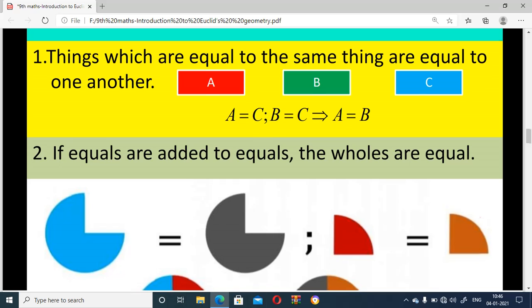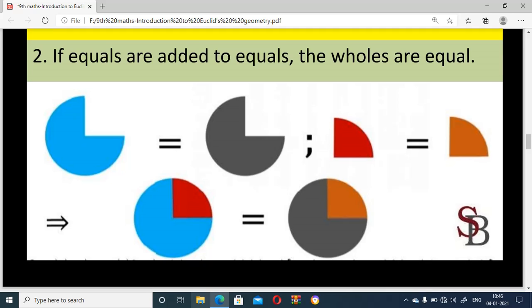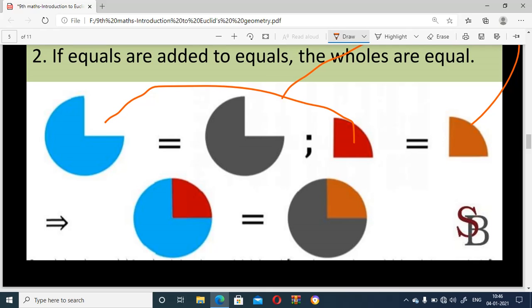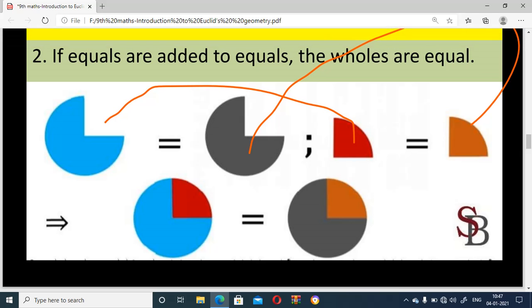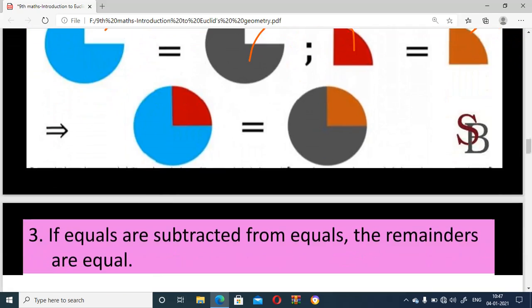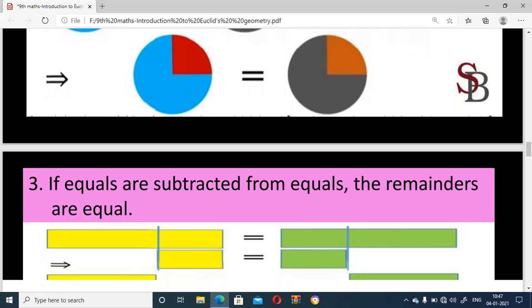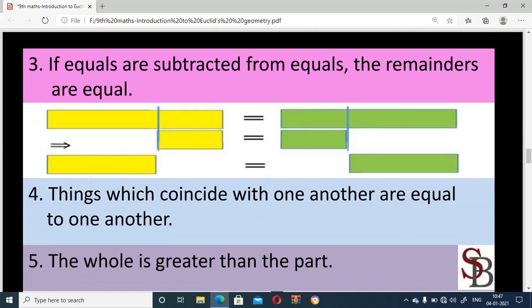The third axiom: if equals are subtracted from equals, the remainders are equal.